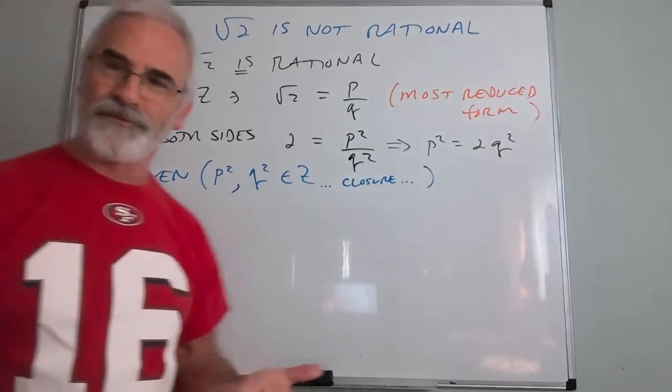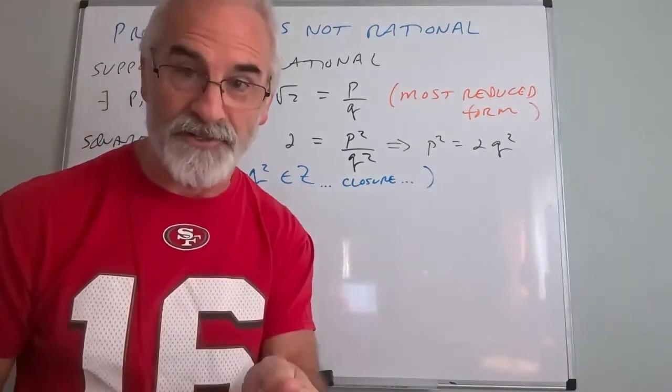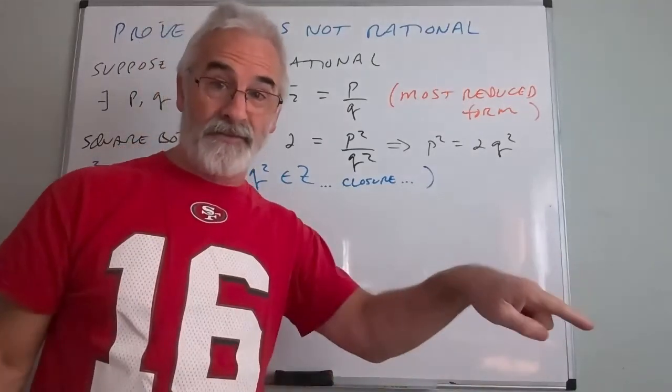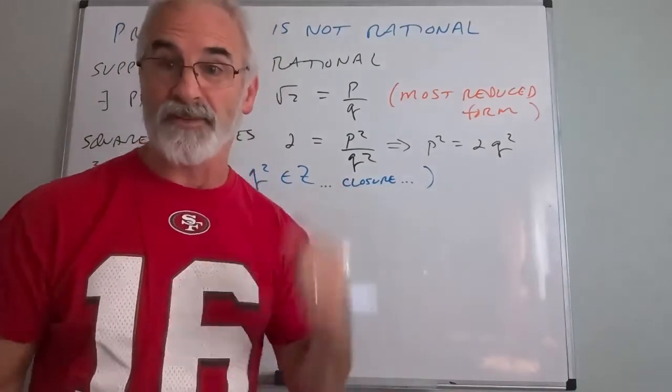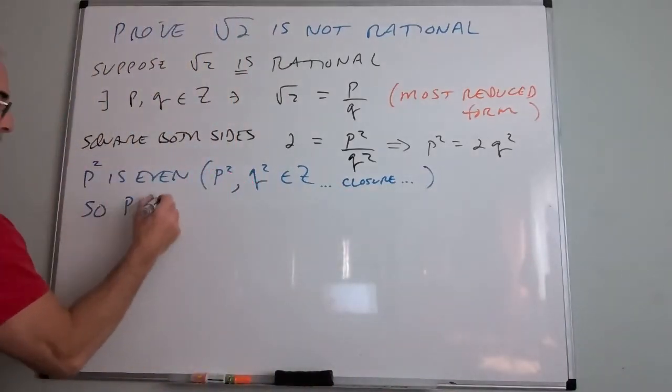Well, what did we just prove? We just proved that if the square of an integer is even, then the integer itself is even. We just proved if n squared is even, then n is even. That's why I did that proof, because I'm using it right now. So p is even.